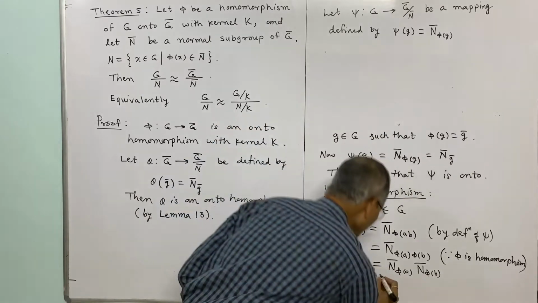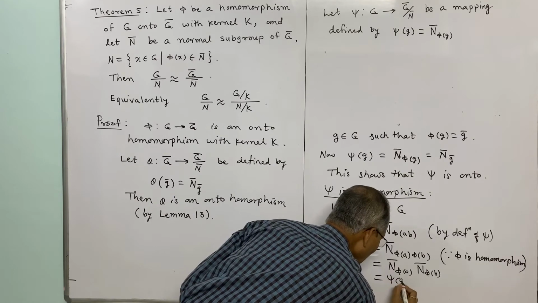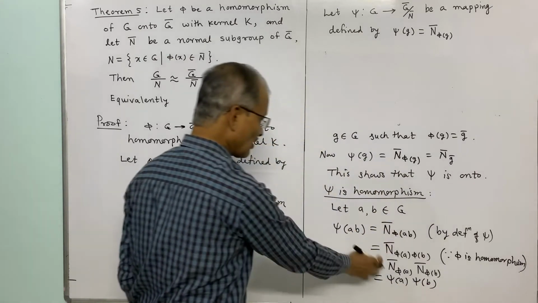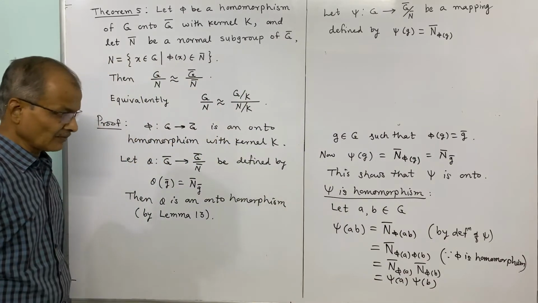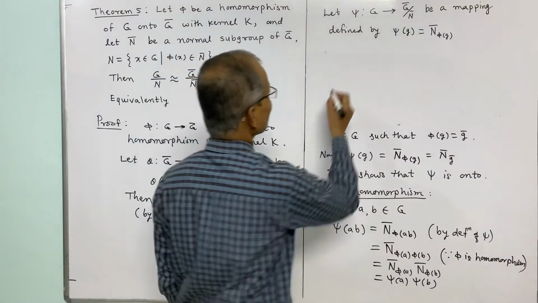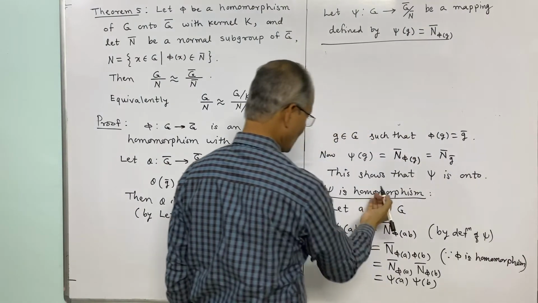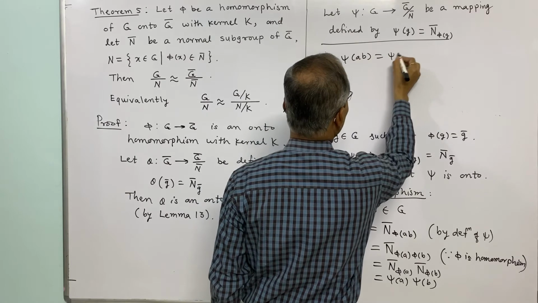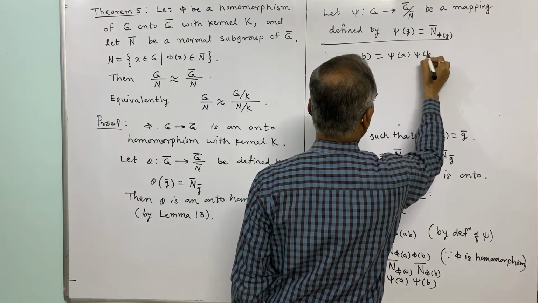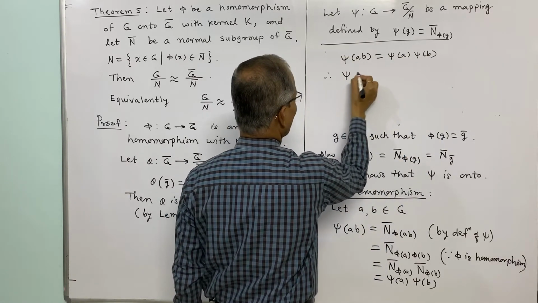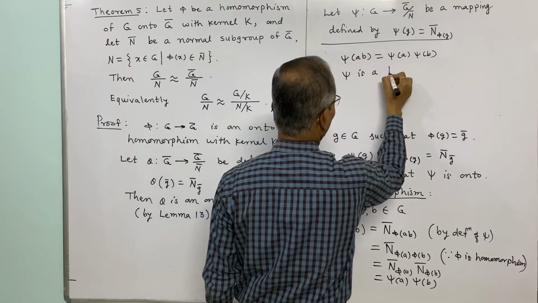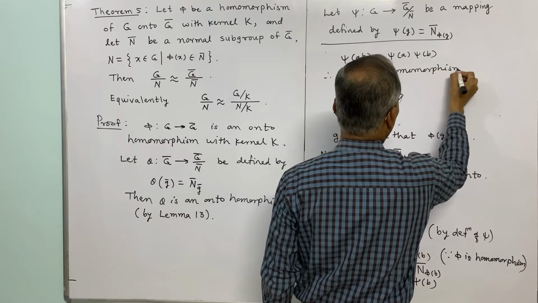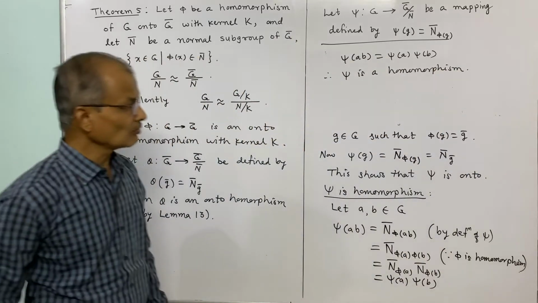So this is equal to psi of a, and the second is equal to psi of b, and thus psi of ab is equal to psi of a into psi of b, and this shows that psi is a homomorphism. And thus we have proved psi is an onto homomorphism.